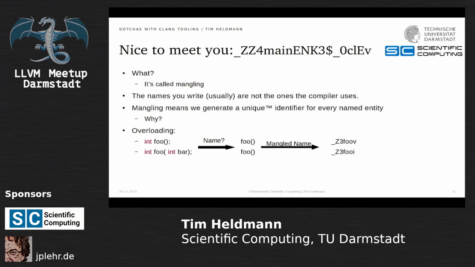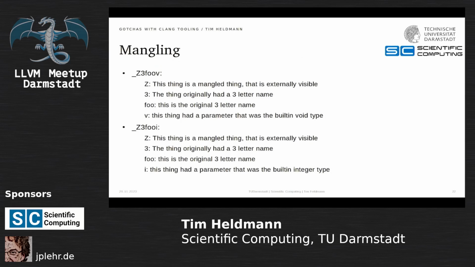What is overloading? For the uninitiated, these functions have the same name, but they have different parameter lists. And so you need different names to actually figure out what's called. So you have this thing called mangling. And mangling is a great thing because there is actually a standard for it. It's the Itanium ABI that Clang follows.